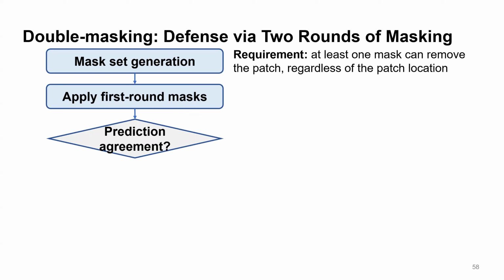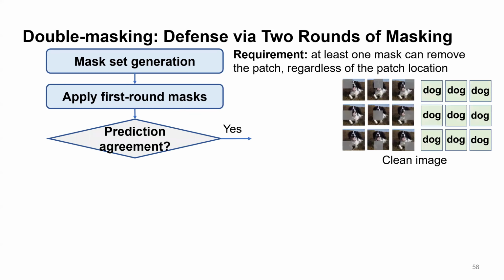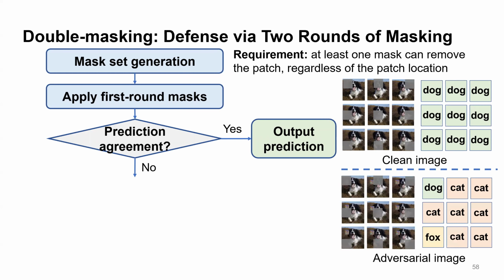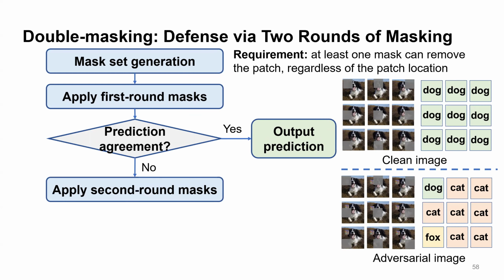If there is an agreement, we believe it is a clean image, we output the agreed prediction. If there is a disagreement, we think it is an adversarial image, and we will trigger the second round masking to settle this disagreement. Note that the second mask is applied to every masked image from the first round.